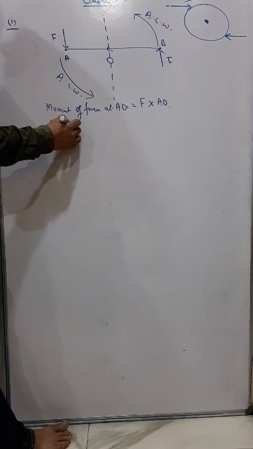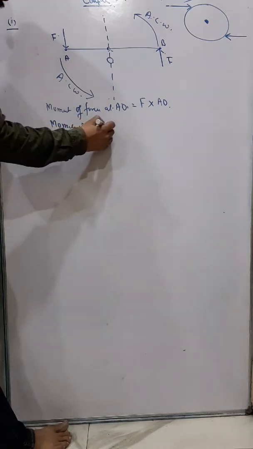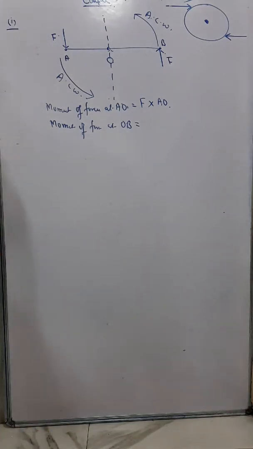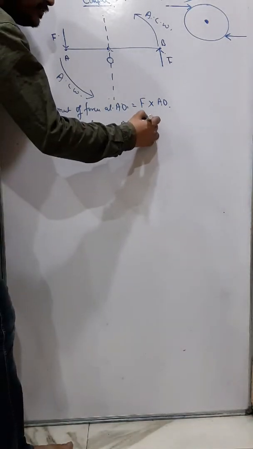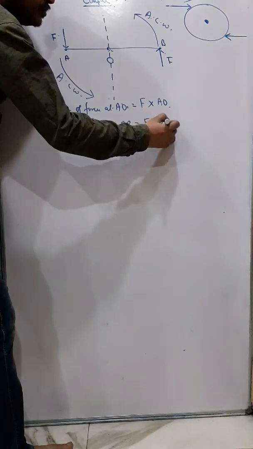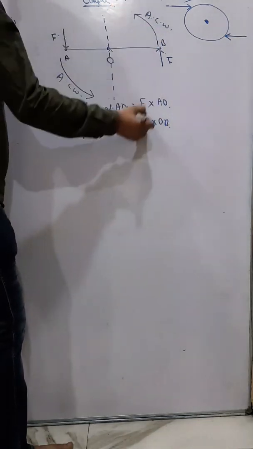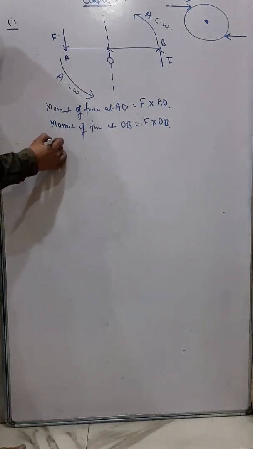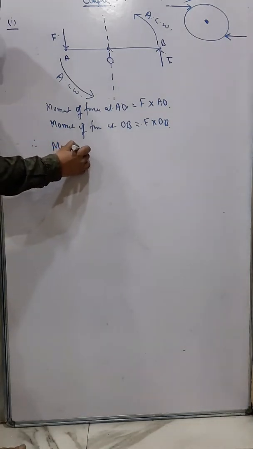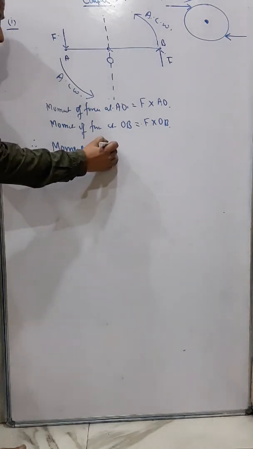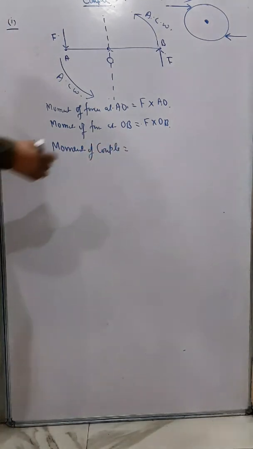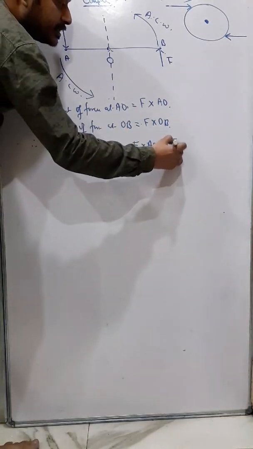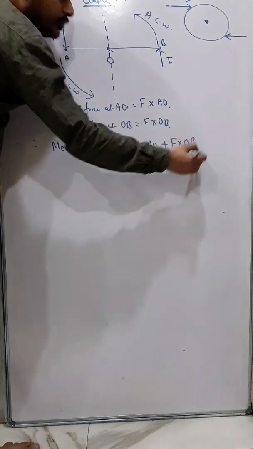Similarly, the moment of force at OB will be what? Again F into OB, and here also the sign will be positive. Now we can find the sum of the moments, that's called moment of couple. Moment of couple will be what? F into AO plus F into OB.